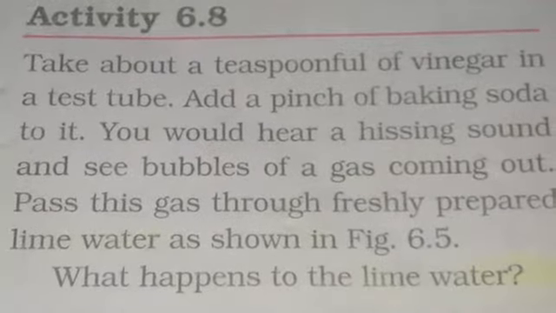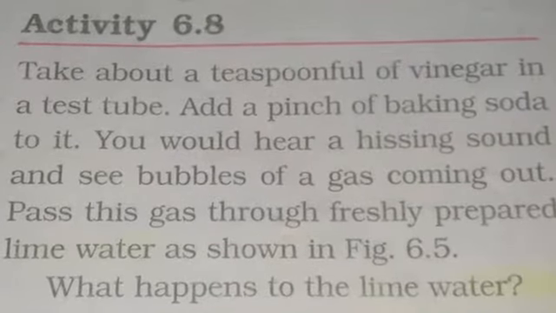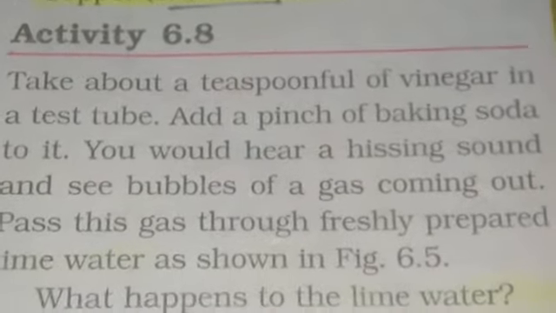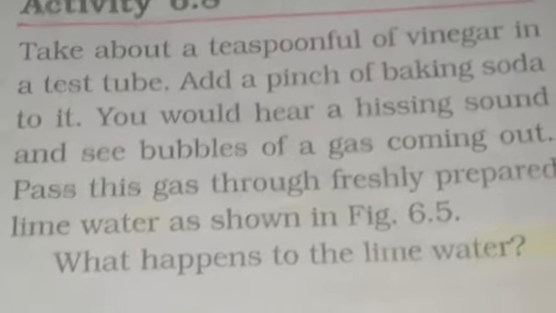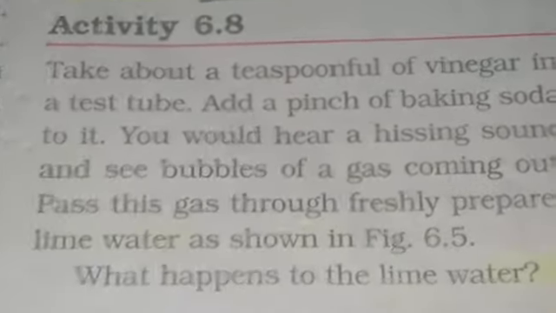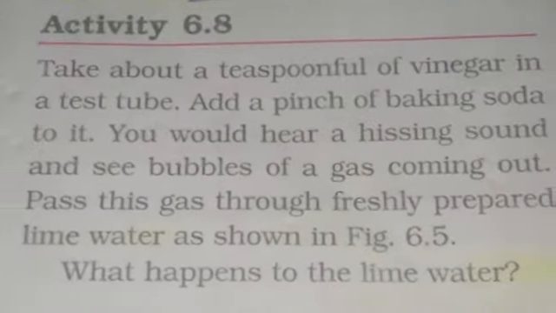Last class we started chemical changes. We did some reactions about chemical changes in which a new substance is formed. In the first one, what is formed, children? Magnesium oxide is formed, which is totally a new substance. In the next, both the copper as well as iron sulfate are newly formed substances.